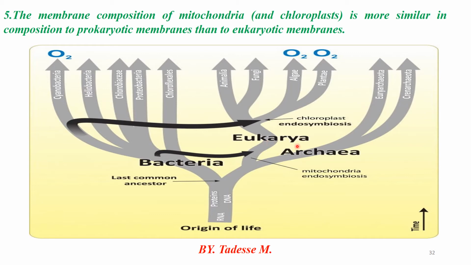From this diagram, what did you understand, our students? Prokaryotic cell originated firstly, before the formation of eukarya. Look at archaea. Archaea is one of the best examples of prokaryotic cell. Therefore, archaea shares a closer common ancestor with bacteria rather than eukarya. Bacteria is related to archaea, or archaea is related to bacteria. Then bacteria is closely related to the common ancestor of eukaryotes. Firstly, archaea is formed, then bacteria, then eukarya.